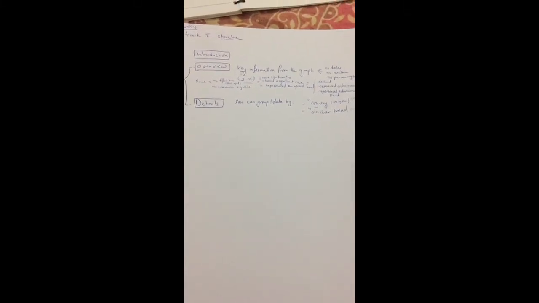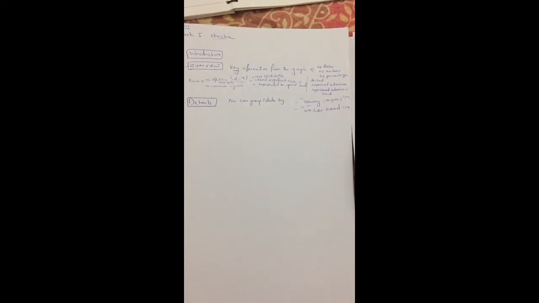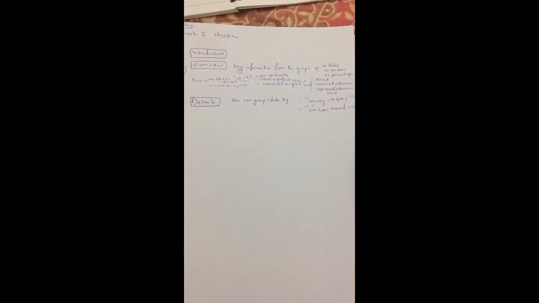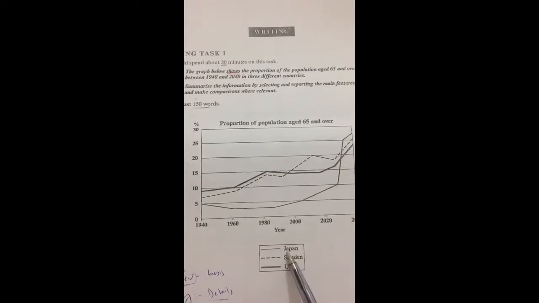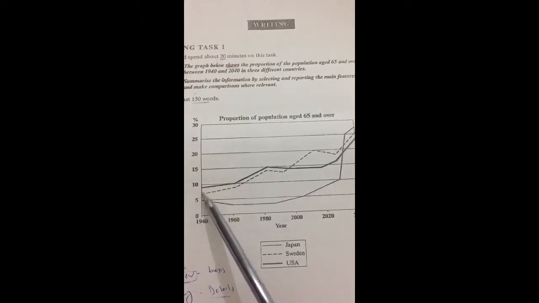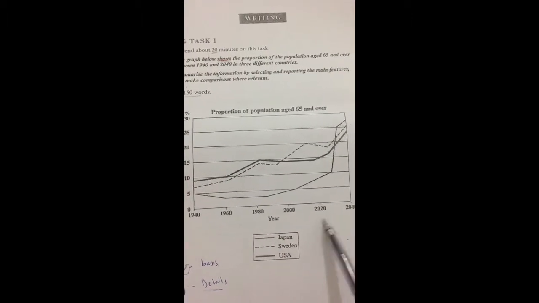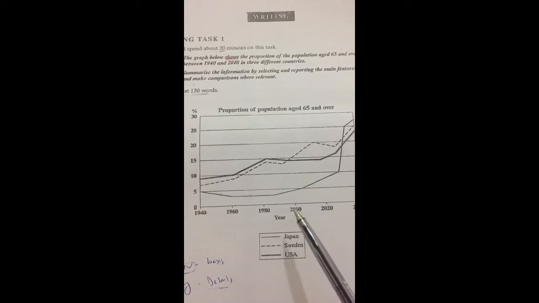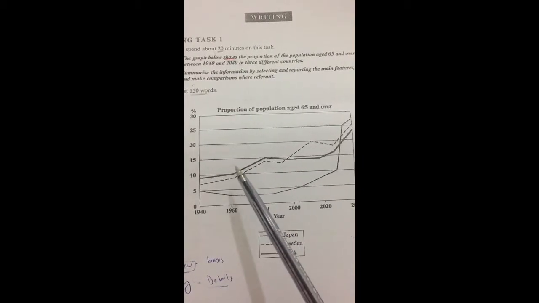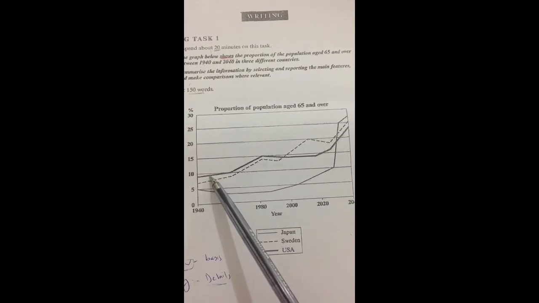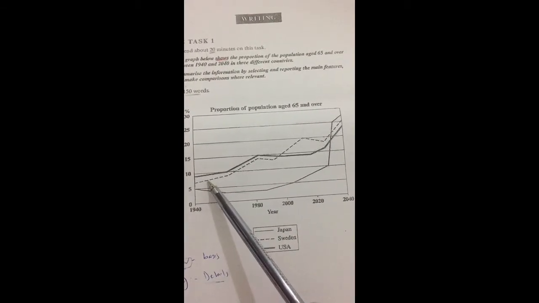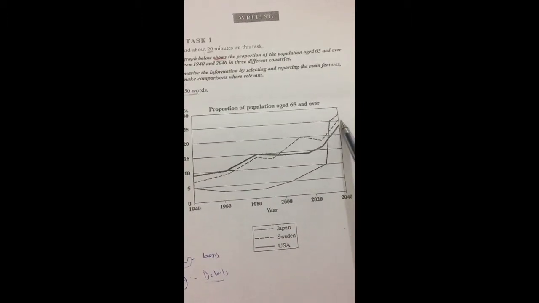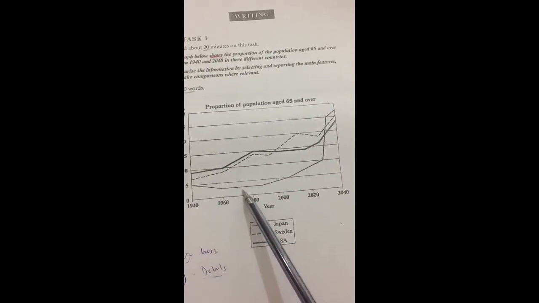This is the overview. The second part in the body is the details. For the details, you can group the ideas in different ways. Here we have countries, percentages and years. Either we talk about every country: first I will talk about the USA, and then Sweden, giving my details about the USA.